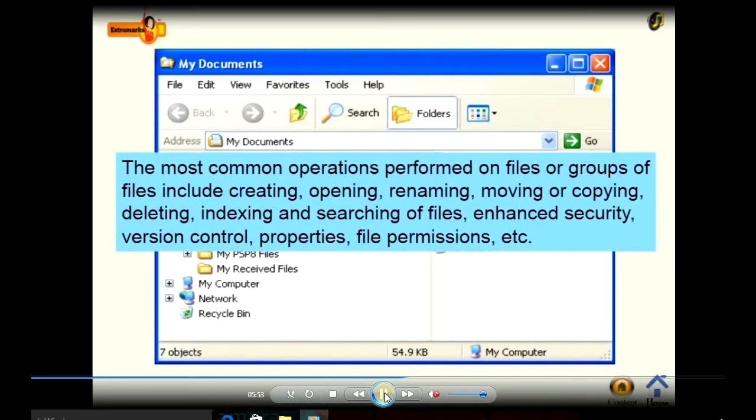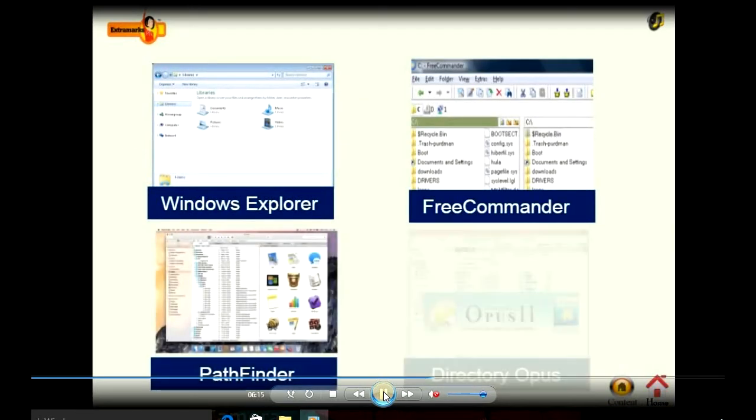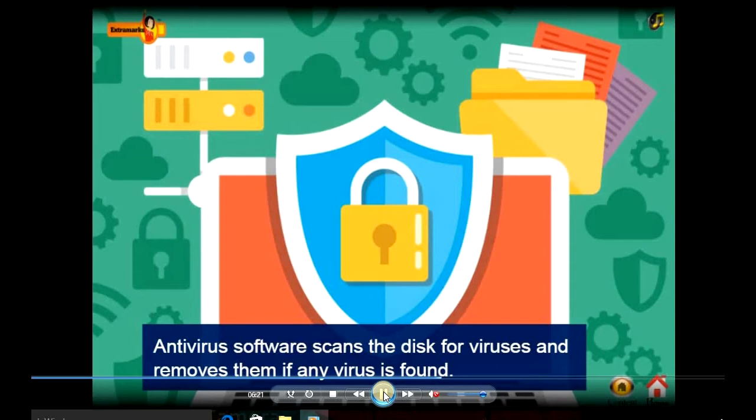The most common operations performed on a file or a group of files, including creating and opening, renaming, copying, deleting, indexing, searching, properties, file permissions, can be performed with file management. The next is Windows Explorer, FreeCommander, Pathfinder, Directory Opus, which are different types of software to work with it.